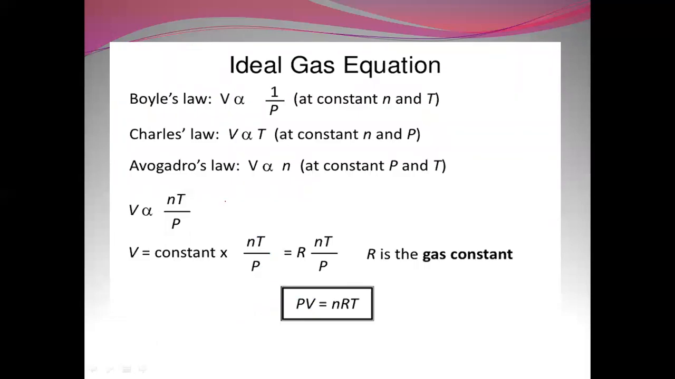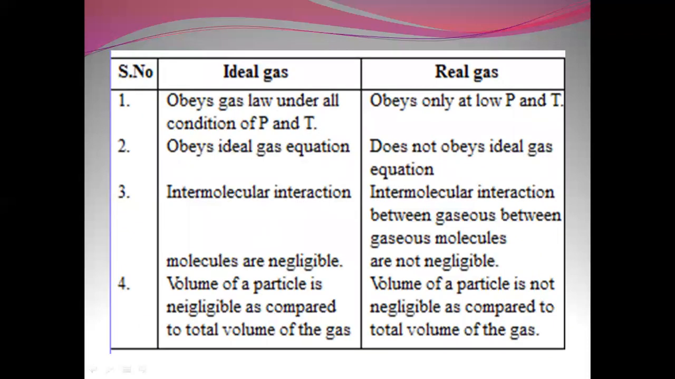Now, by combining all the gas laws, that is Boyle's law, Charles' law, and Avogadro's law, we can get the expression PV is equal to nRT, which is called the ideal gas equation.